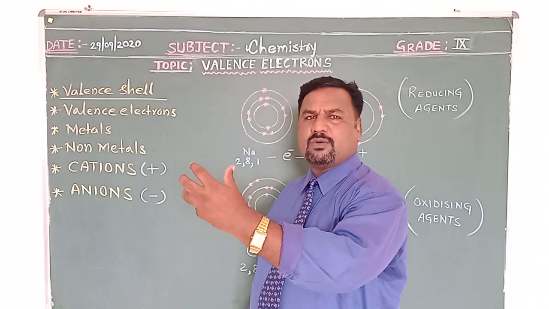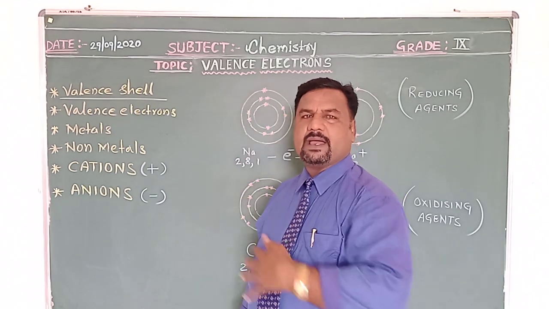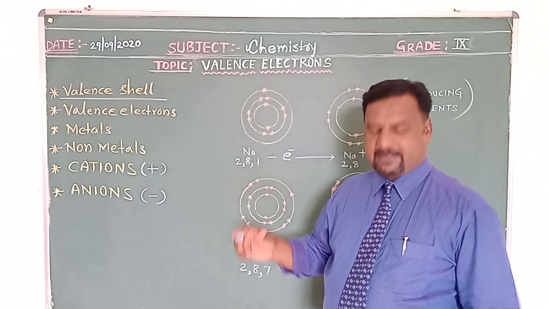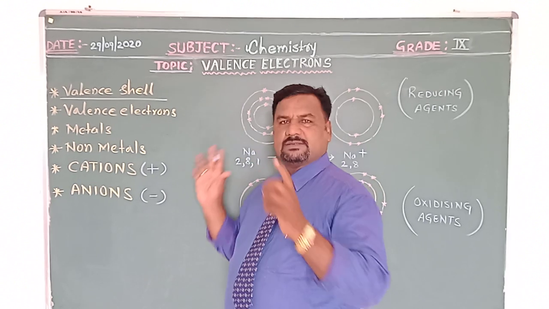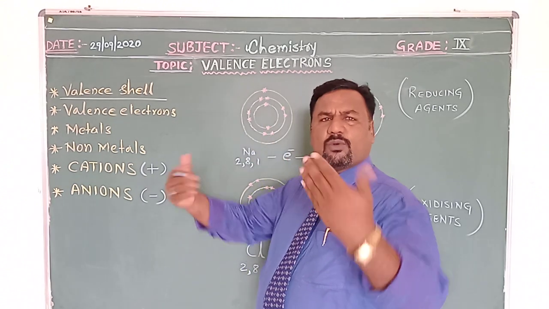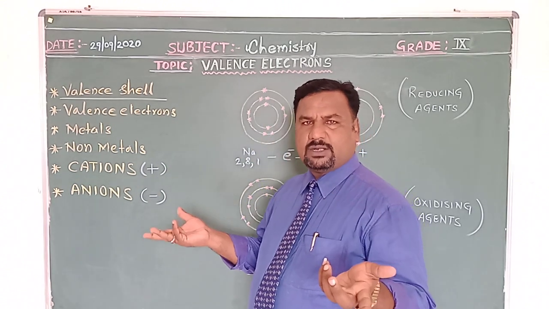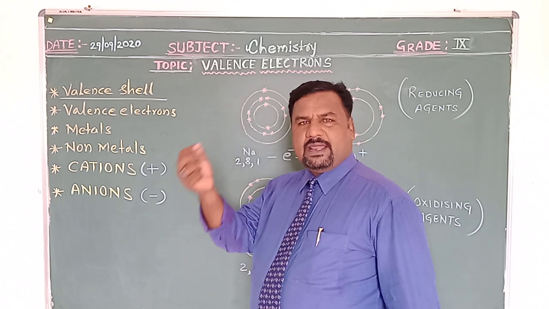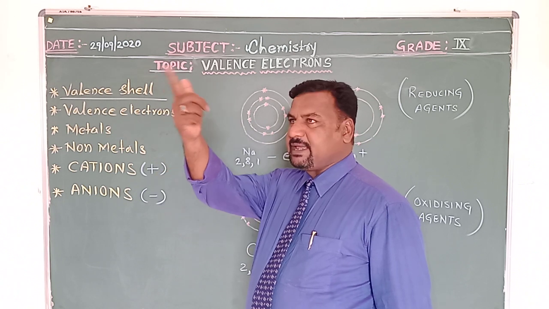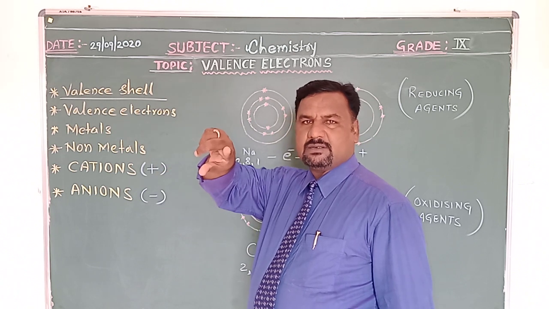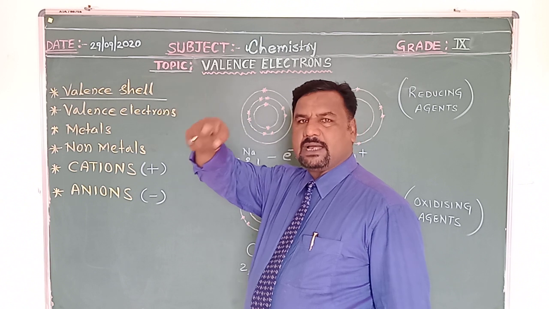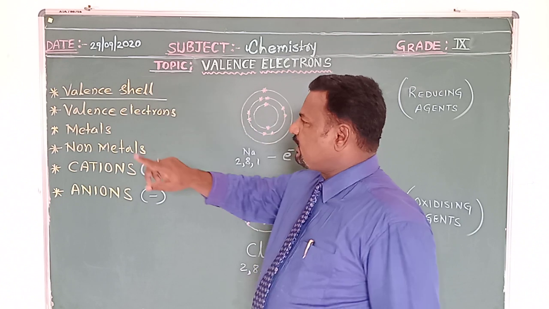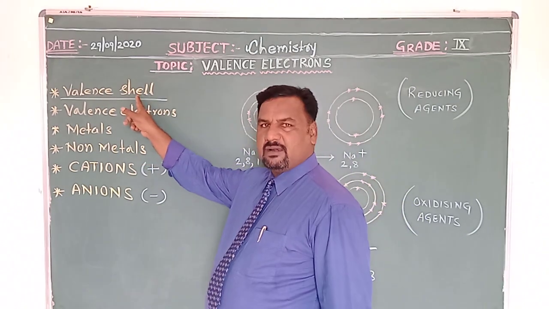Before this we discussed the atomic model proposed by the scientist Niels Bohr, and the atomic model proposed by the scientist before Bohr, Rutherford's atomic model. We know that the negatively charged particles are present in the orbits which surround the nucleus of the atom, and those orbits we call shells.